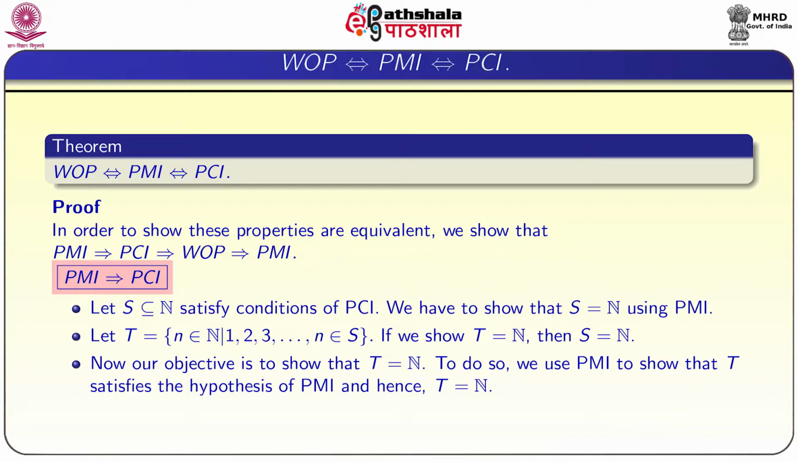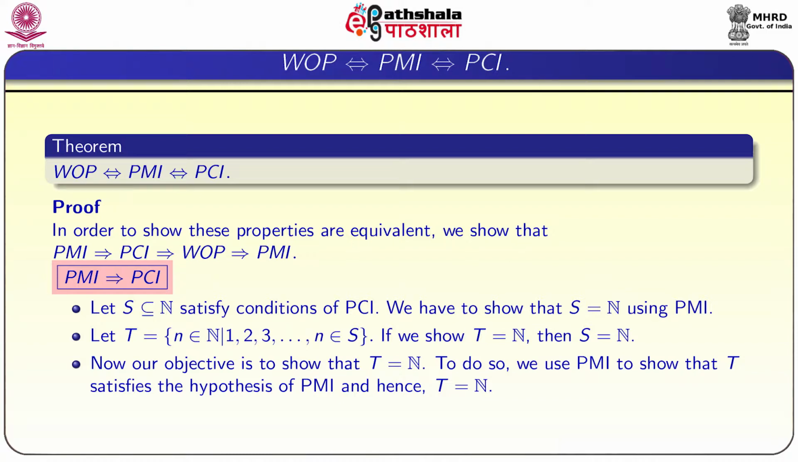So, first we will prove that the principle of mathematical induction implies the principle of complete induction. For that, we have to consider a set S which is a subset of natural numbers satisfying the conditions of PCI, that means satisfying the hypothesis of PCI. We will show that S equal to N by using PMI. Since we are assuming PMI is true, we have to show PCI. So, we will show this result by using PMI.